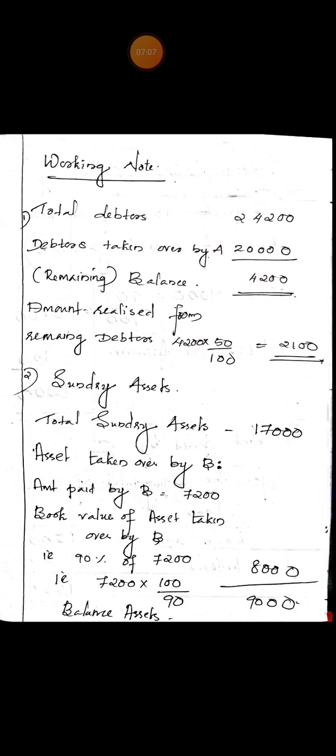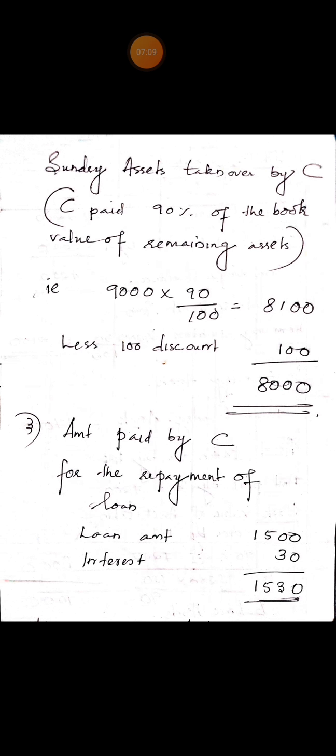been recorded in the books. Amount paid by C for the repayment of loan: loan amount 1,500, accrued interest on loan 30. So the total amount paid by C is 1,530.